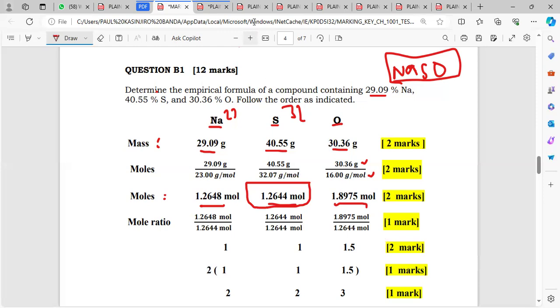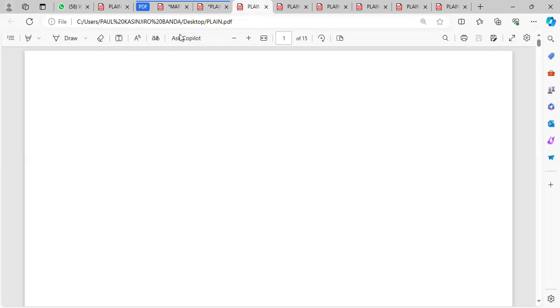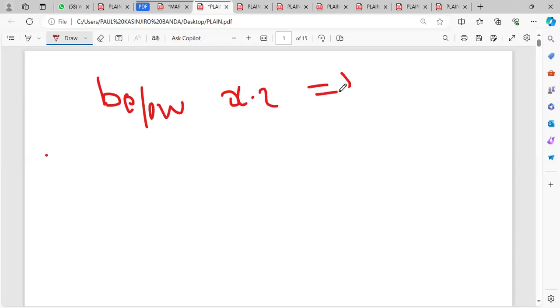But no. Let me show you the rules for rounding. When you're finding the empirical formula, we follow rules when rounding off. You can only round off if a value is below x.2. Let's say I have a value such as 5.1, or 2.1.